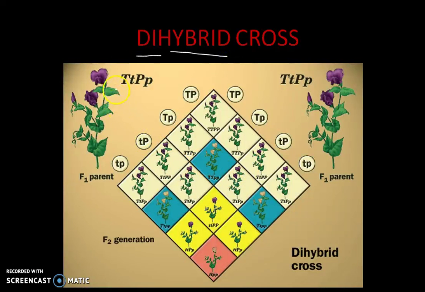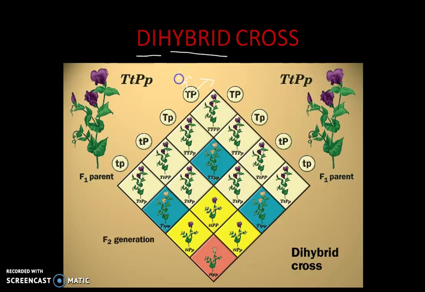Okay. Now let's move on to our next part, the dihybrid cross. Di means we took two contrasting characters and self-crossed them to get the results. Here we have taken T, which stands for the height, and P, which stands for the color.